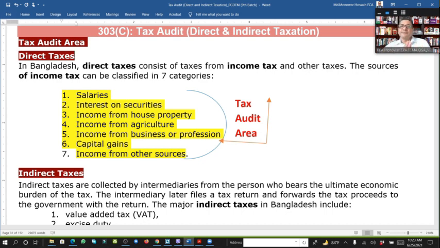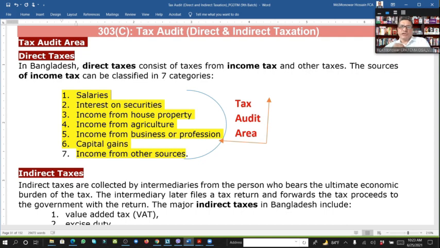For example, you have a car, so every year we have to pay the advance tax when we renew, taking the tax token through the BRTA. So that amount is also included with the NBR server. The BRTA is integrated through an API from the NBR server to the BRTA server. So if any PIN number is entered into the system, the system counts that amount, the owner of the car, and that deduction is also included within this system.